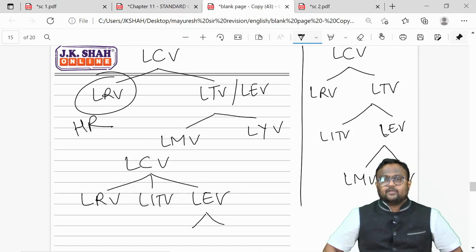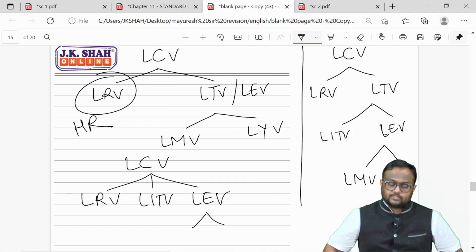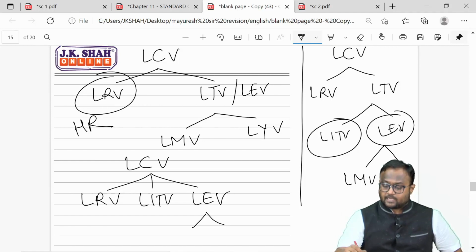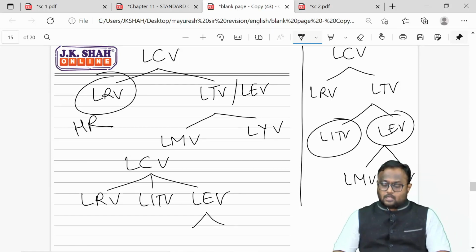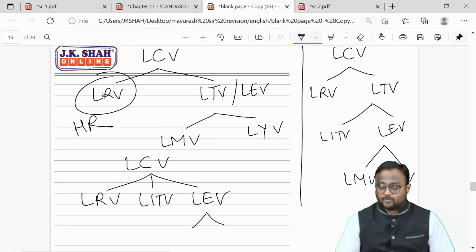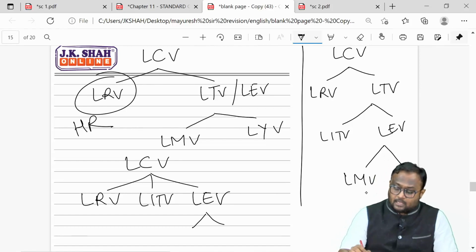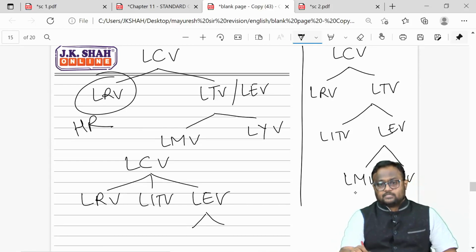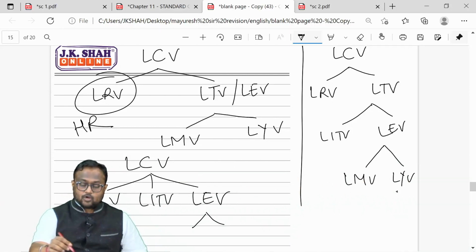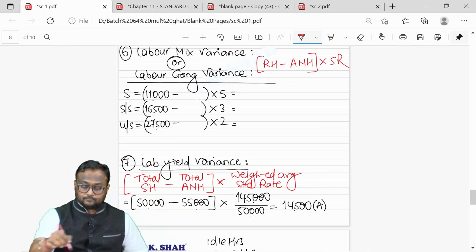For time and efficiency variance, it's a worker's responsibility, and since it is the worker's responsibility, it is better to split idle time, separate it and separate its impact from the calculation. So if actual hours are more, it's an adverse variance. If actual hours are less, it is a favorable variance. Revised hours minus actual net hours will give you mixed variance, and this is my overall impact.